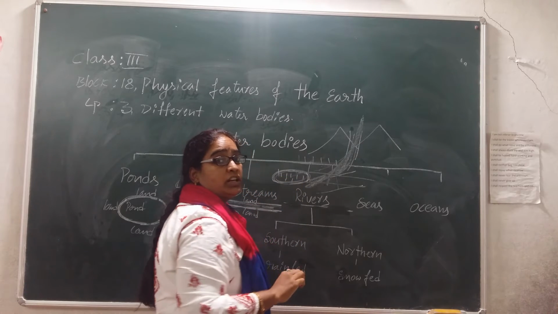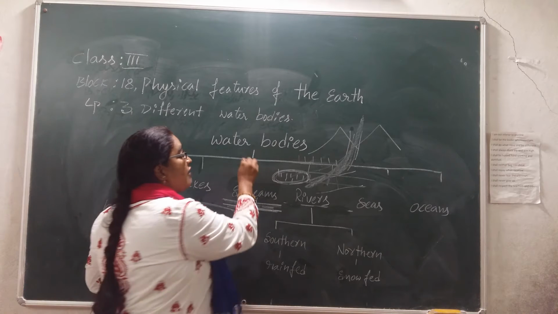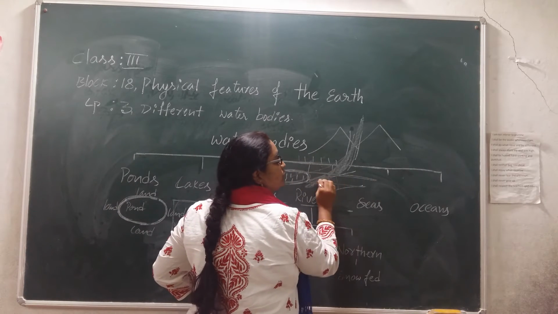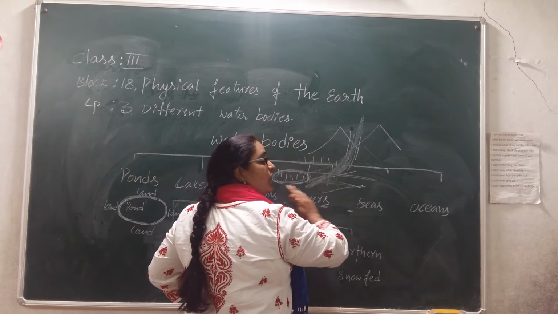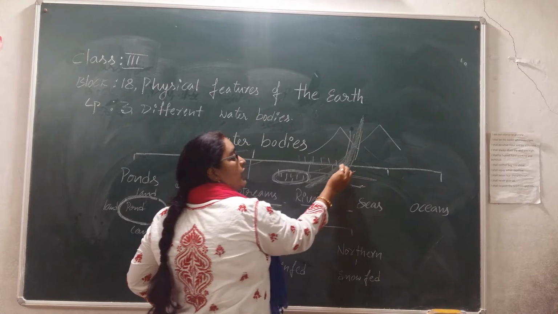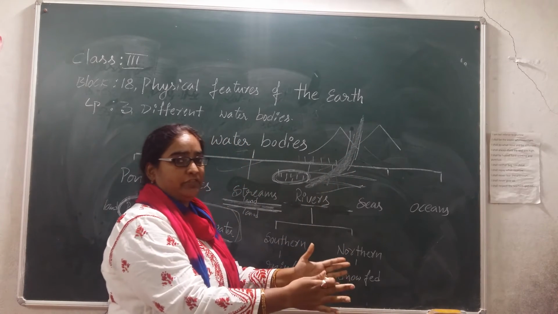What is the quality of water? The water will never stay unless it is covered on four sides by land. But if the water has a chance to flow from top to bottom, it will always move. Right? It will always move from top to bottom and it will make its own way. That way itself we call a river.